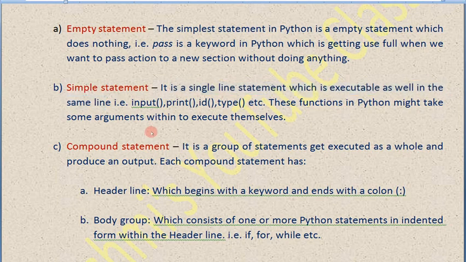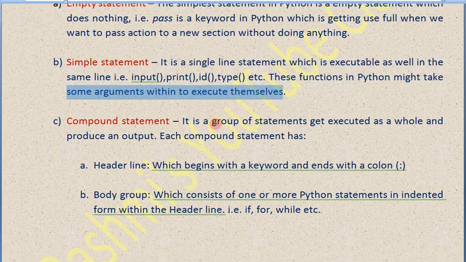So the simple statement gets executed in a single line. Normally they are inbuilt functions like input, print, id and type. So these functions get executed when we use them in a single line, and they might require some arguments within their parentheses.